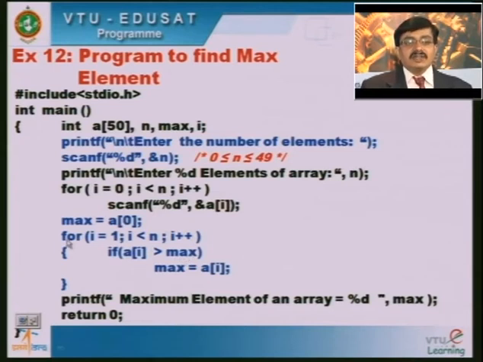At the end of the loop, when the condition i less than n fails, I will come out of the loop. When I come out of the loop, max will have the maximum element of the array. So I will print "maximum element of an array equal to %d", comma max. So I will be printing the maximum element there.